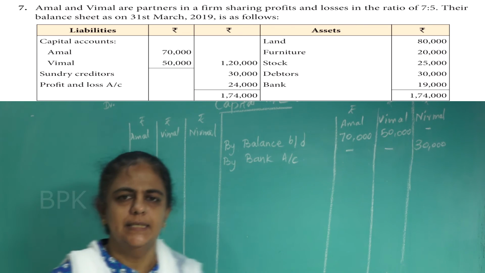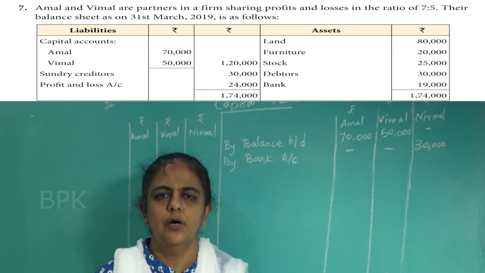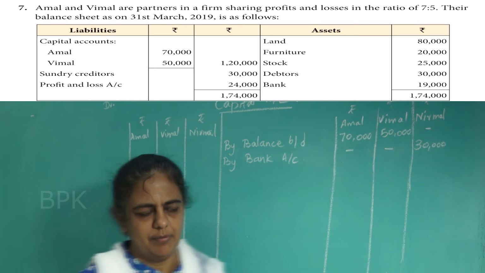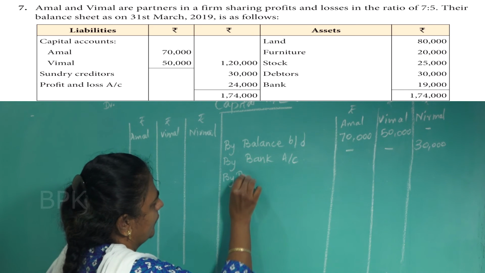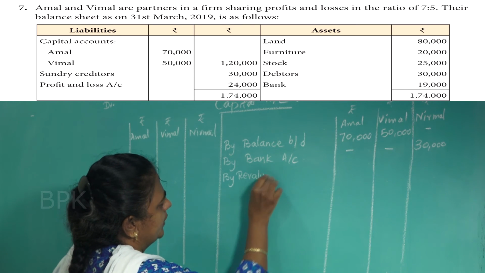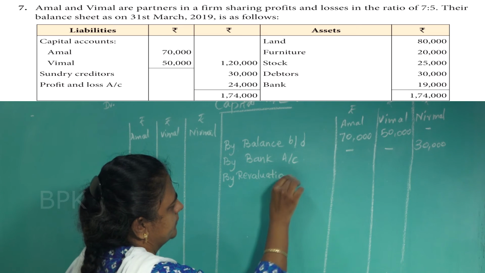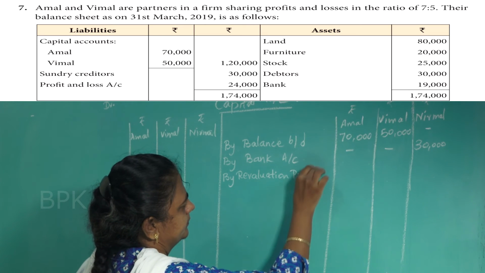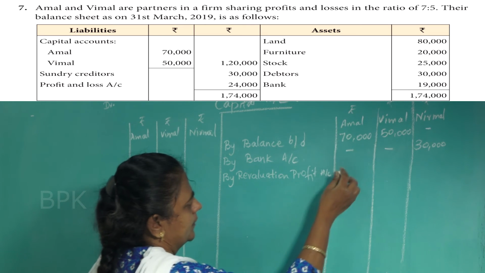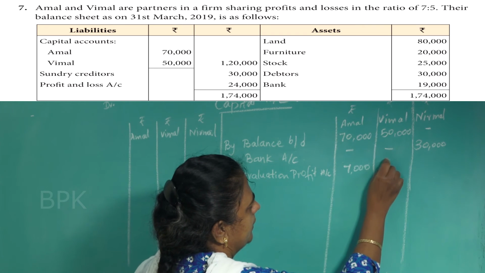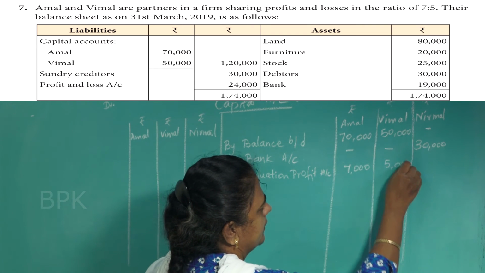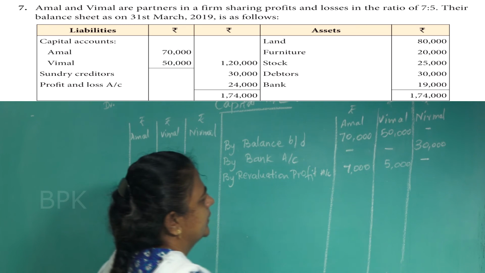Next, you see the revaluation account. You got profit, and that profit we transferred to the old partners' capital account. So that you write here "By revaluation profit". That is for Amal 7,000, for Vimal 5,000. You put a dash here.